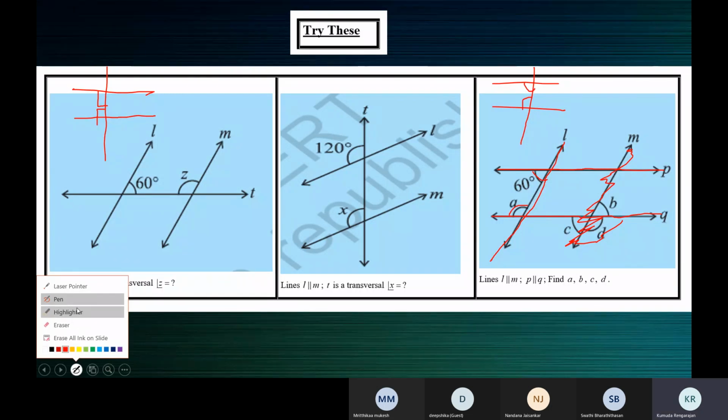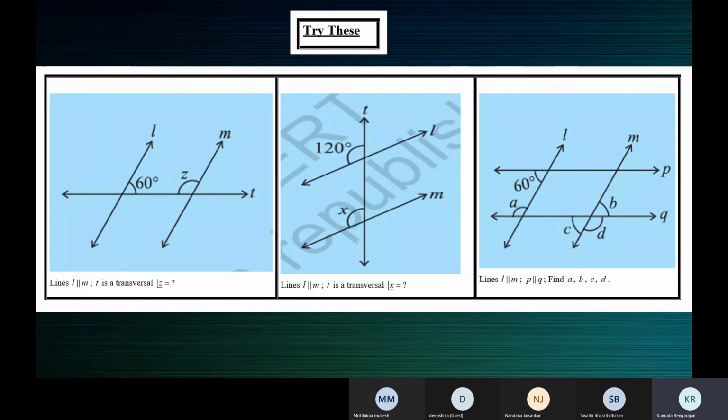Now let's move on to find B. You need not consider the same set of parallel lines. Now you can see that the angles B, C, and D are around which transversal?